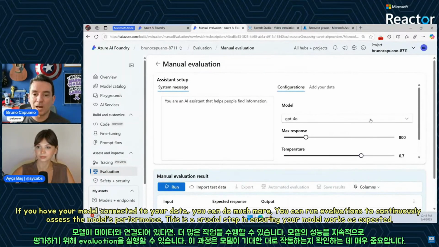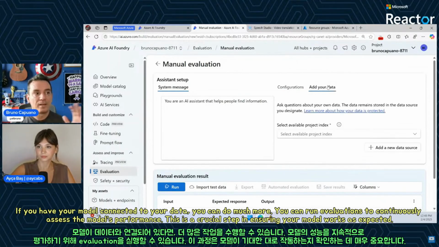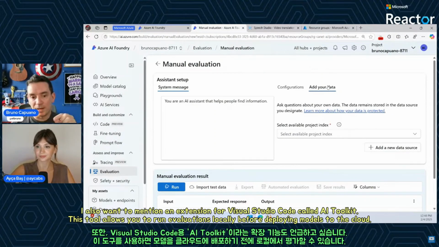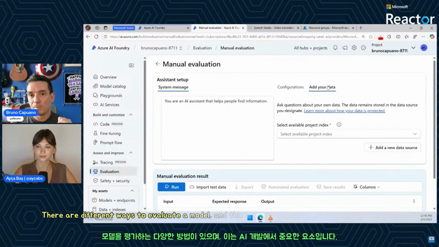If you have your model connected to your data, and this is a full set of other topics, if we start here we are not going to end, but you can connect the model to your data so you can start to do more. You can run this evaluation. So this is super important to evaluate your model. I was also sharing there, if you want to take a look, there is an extension for Visual Studio Code called AI Toolkit that also allows you to run evaluation, and it's mostly focused on models that you want to start locally and then move to the cloud. But there are different ways that we can do evaluation, and this is important.